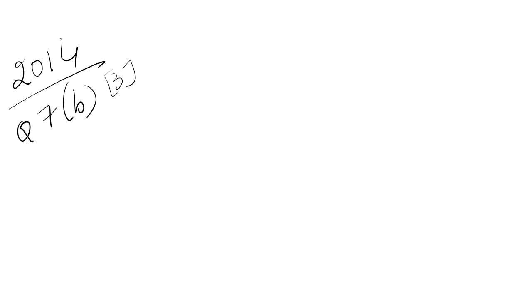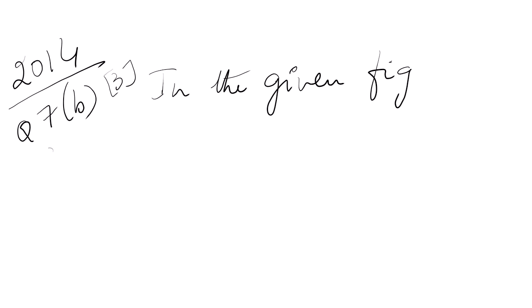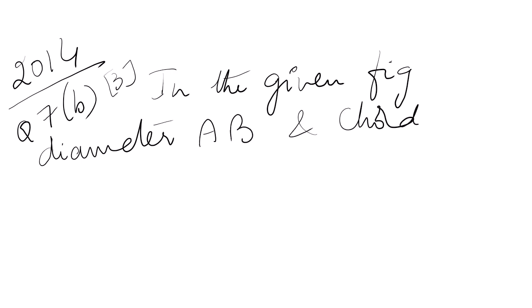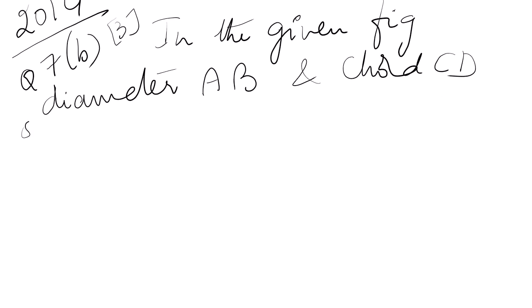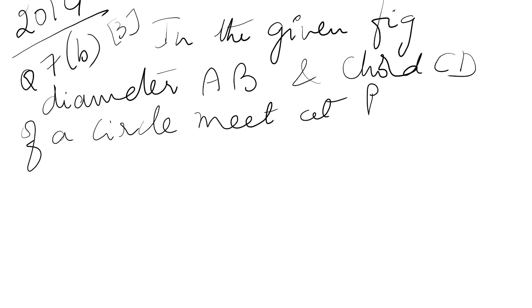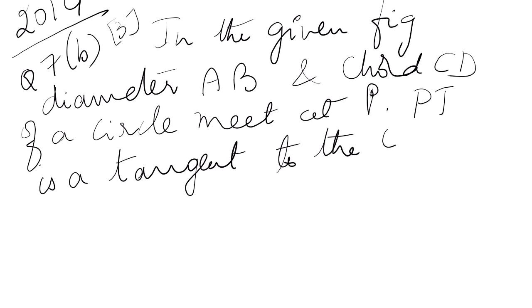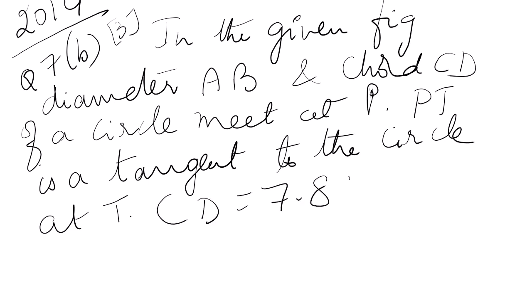The question says, in the given figure, diameter AB and chord CD of a circle meet at P. PT is a tangent to the circle at T. CD is equal to 7.8 centimeter.